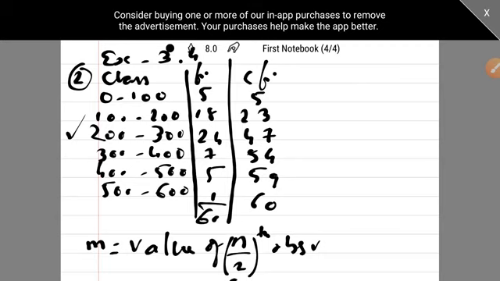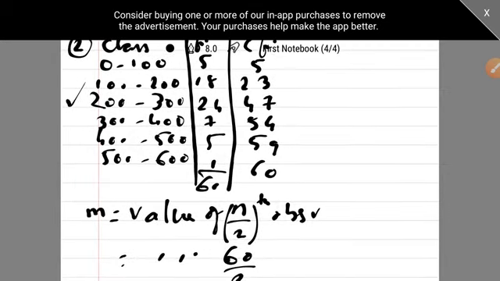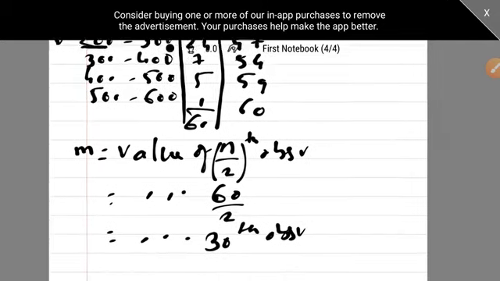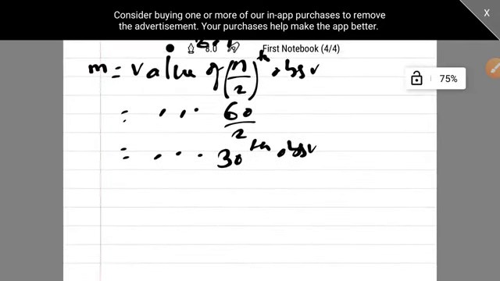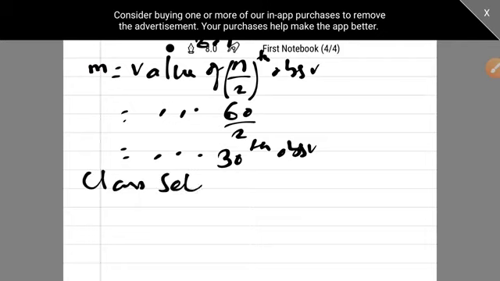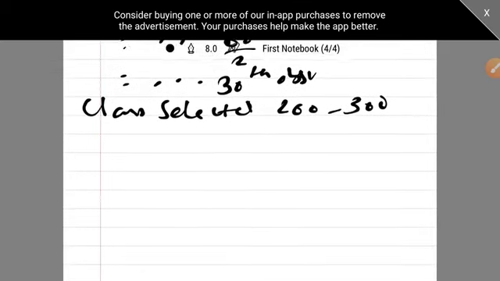So 30 lies between them, and the class 200 to 300 is selected. Now this is lower boundary 200. You will write here class selected is 200 to 300, so that we can remember which class was selected.